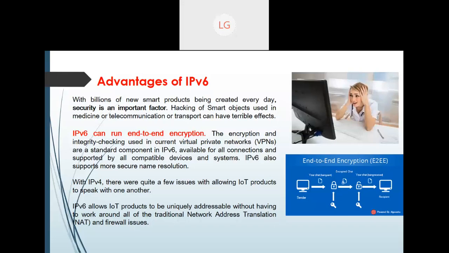So IPv6 is actually helping you in two ways. One is end-to-end encryption. Apart from that, it is also providing various kinds of unique addresses. That is the major backbone of the Internet of Things. I am sure that till now I am making some sense.